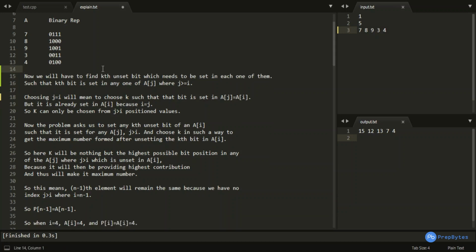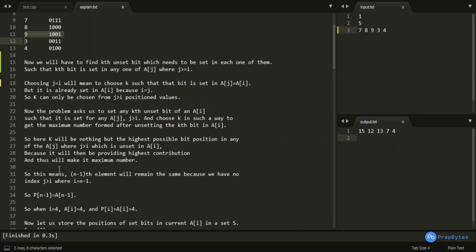So basically what I want to say is that if my current number is 9, I will try to take my kth index, which should be set in either 3 or 4, as the highest index of a set bit in 3 and 4, such that it is not set in 9, right? So that's what I wrote here, because it will be providing the highest contribution and thus will make it